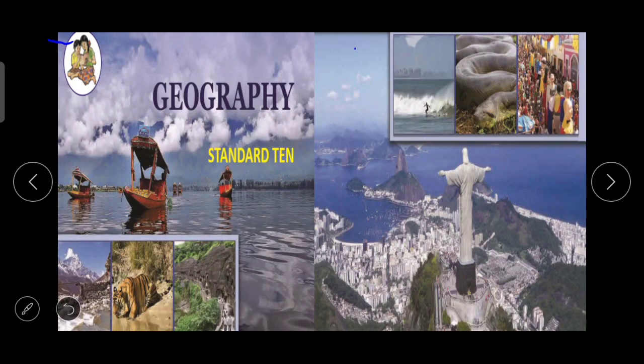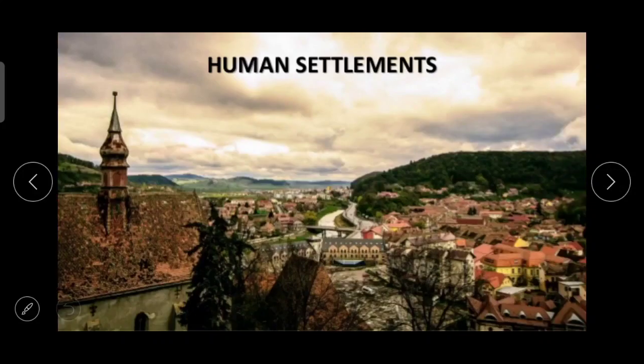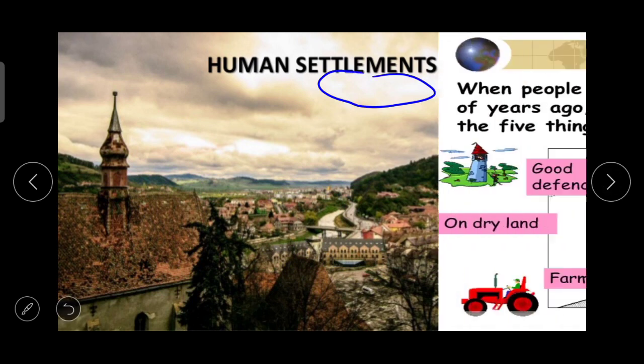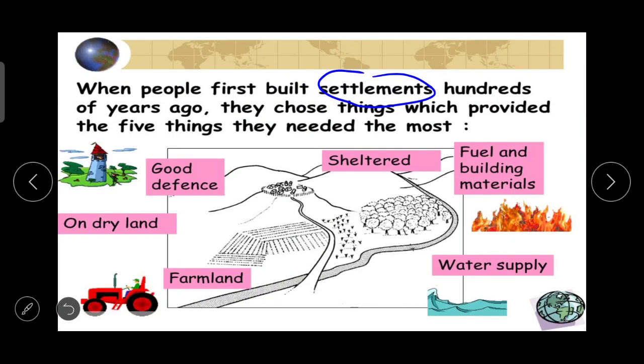Students, today in Standard 10's Geography, we'll be learning the topic Human Settlements. In the 5th standard, you already learned about human settlements, and now in this topic we are going to talk about the human settlements or settlement patterns in India and in Brazil.